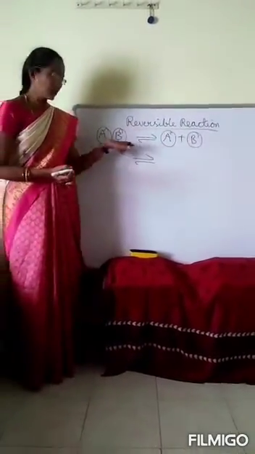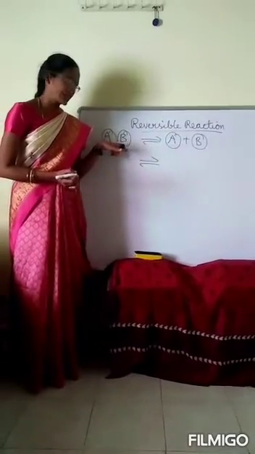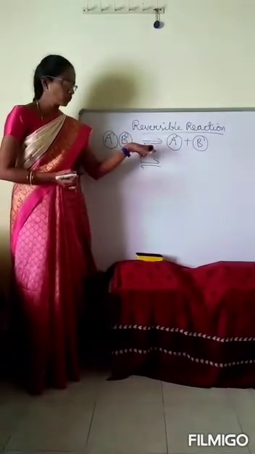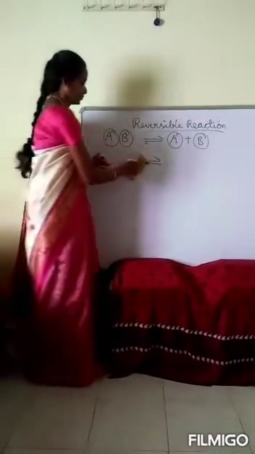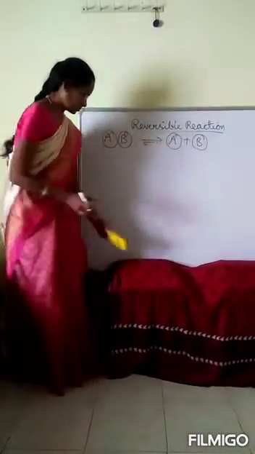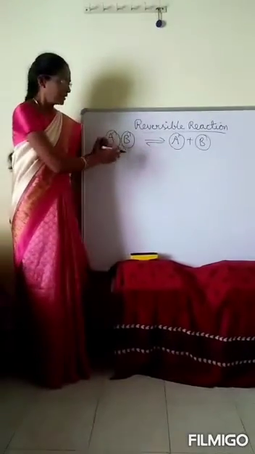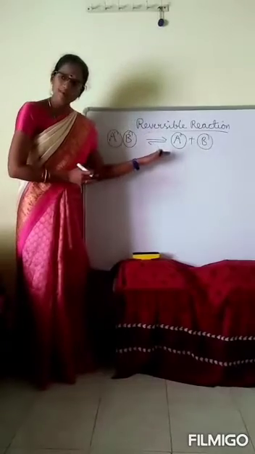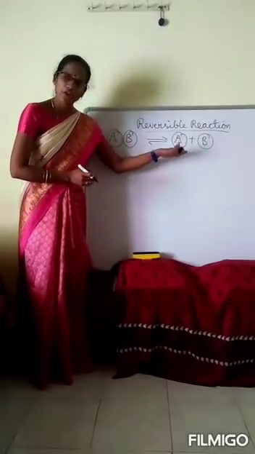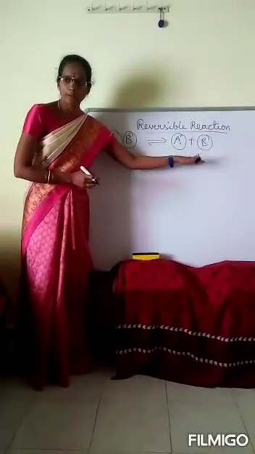So it is represented by a chemical equation like this: AB on decomposition gives A plus B. Here in this equation, the compound AB undergoes decomposition to form the products A and B.